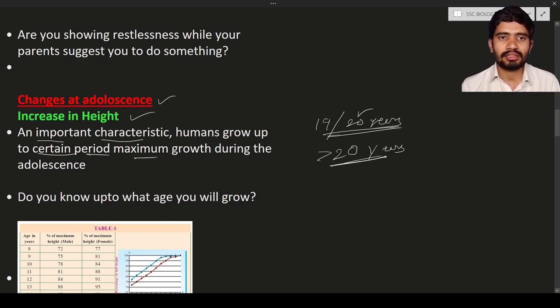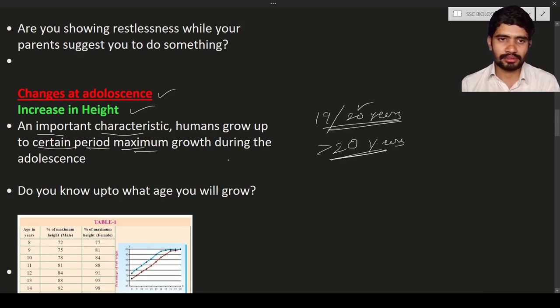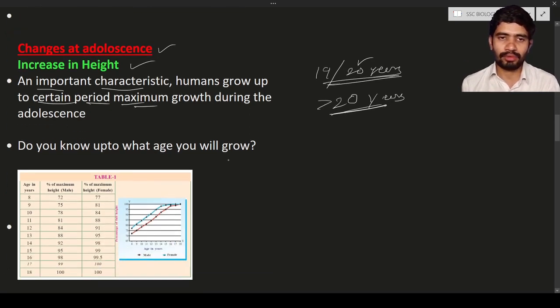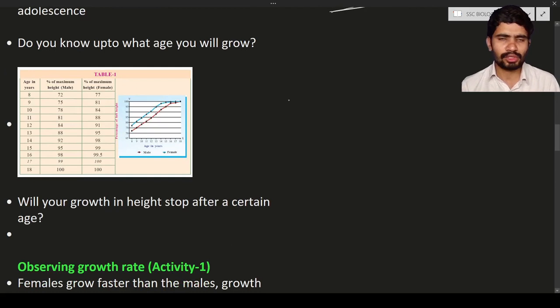Certainly the maximum growth rate is seen in adolescence. You will see that people grow faster in the age of adolescence. So do you know up to what age you will grow? You will grow up to a maximum of 20 or 22 years of age.